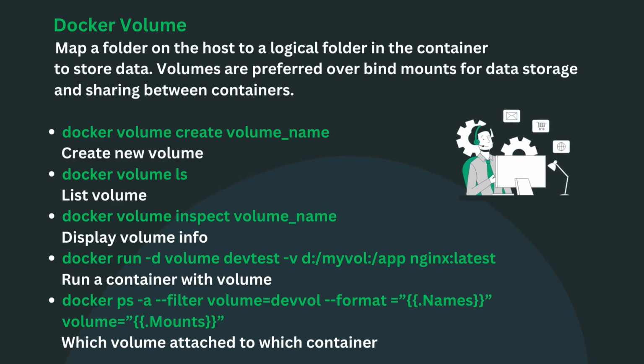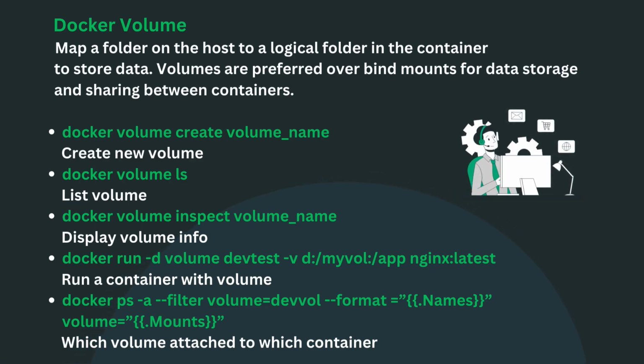Let us see the Docker volume commands now. docker volume create volume_name: create new volume. docker volume ls: list volumes. docker volume inspect volume_name: display volume info. docker run -d --name devtest -v myvol:/app nginx:latest: run a container with a volume from the above command.